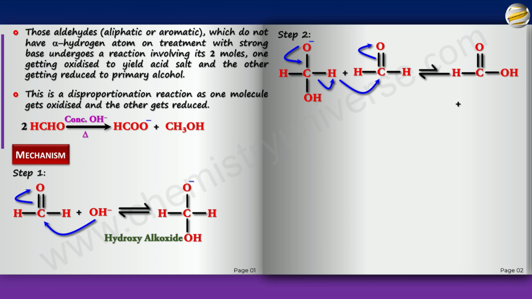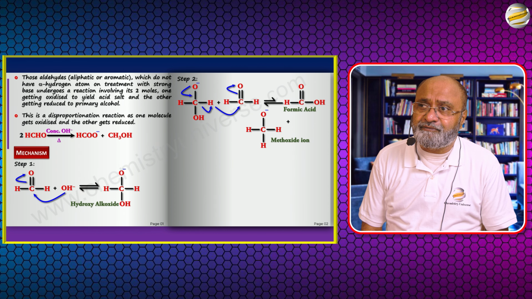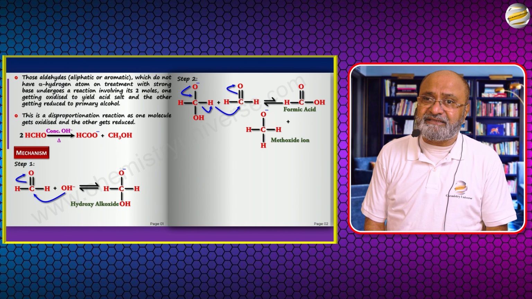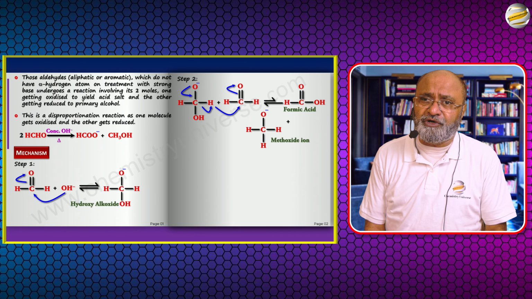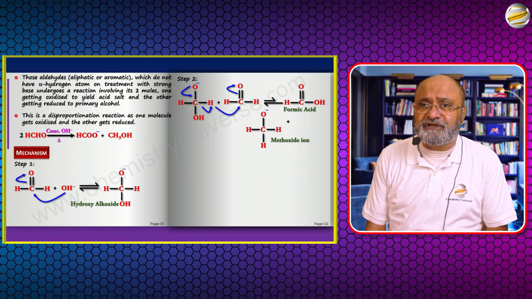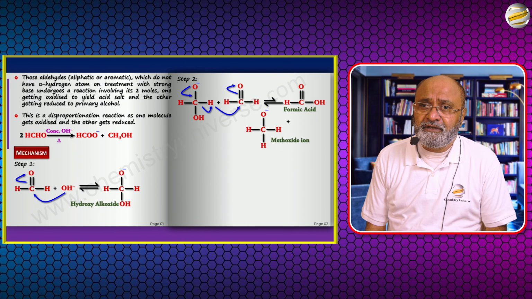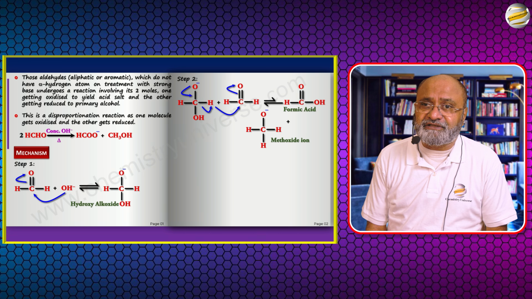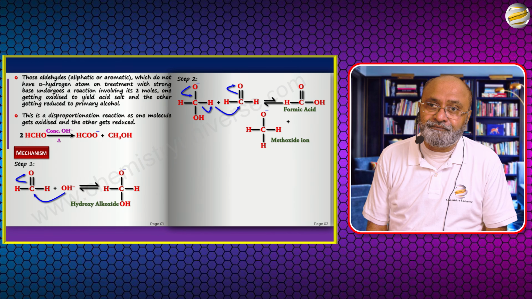And this is what you get, methoxide. So this is formic acid, this is methoxide. Now here it is very cumbersome to understand how H minus can leave. When OH is there, wouldn't OH minus leave? Well, if OH minus were to leave, then the first step would be reversible, which it is anyway. So if OH minus goes out, then there is no reaction. So that will anyway happen.